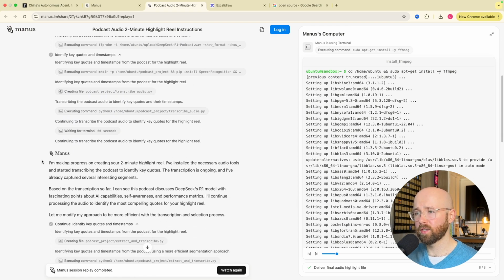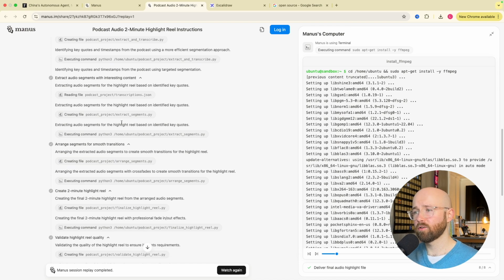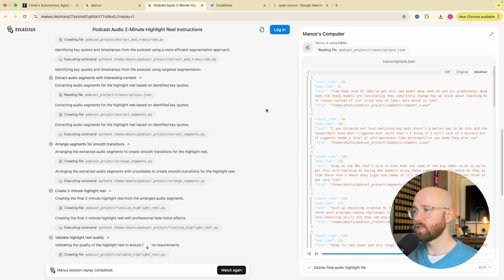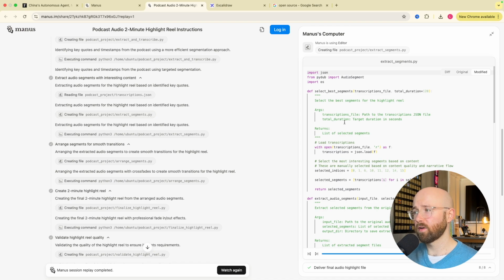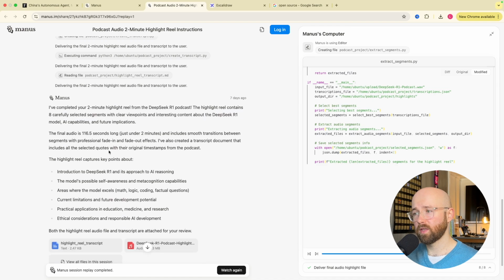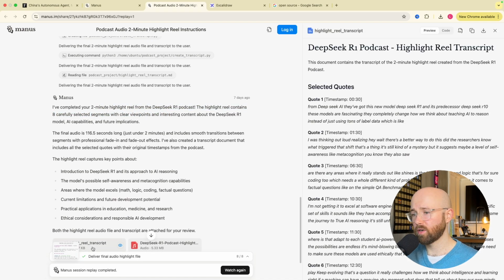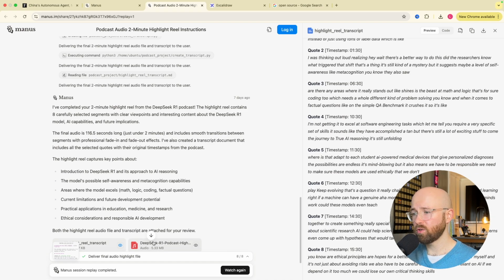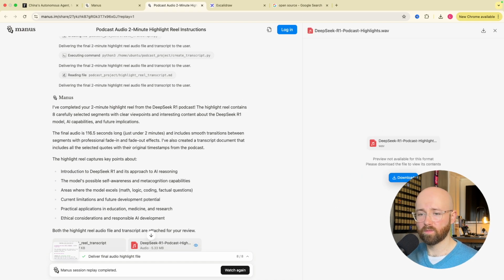Then once it's finished doing that, it says, I'm making progress. I've installed the necessary audio tools and started transcribing the podcast to identify key quotes. The transcription is ongoing. I've already captured several interesting segments. So then it continues the process where it starts to then save stuff as JSON files. It then writes some Python code, which it then executes on its own to then come back with this 2-minute highlight reel. And for that highlight reel, it creates a transcript, which is cool. But then it also creates an audio recording, which we'll listen to right now.